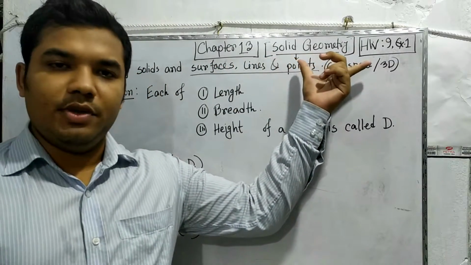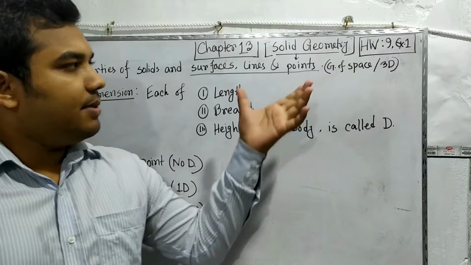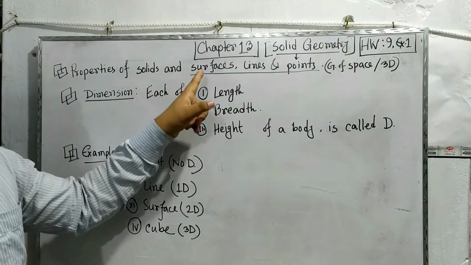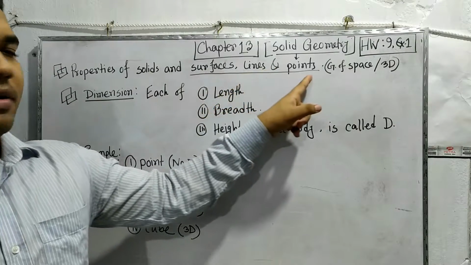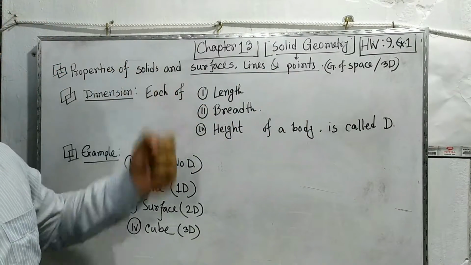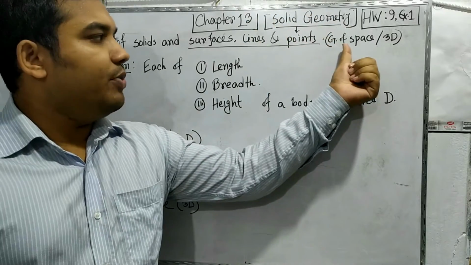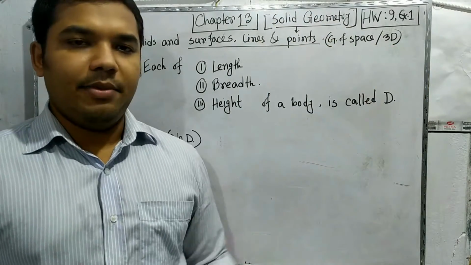Today we are going to discuss chapter 13 of your higher mathematics, the solid geometry part. This is the part where we discuss the properties of solids and the surfaces, lines and points. Solid geometry is also known as the geometry of space, or three dimensions.